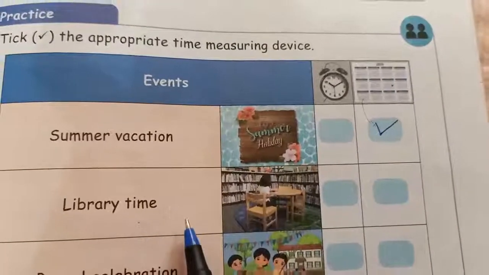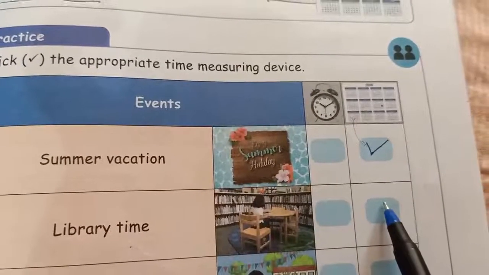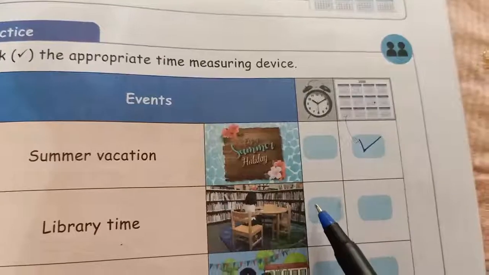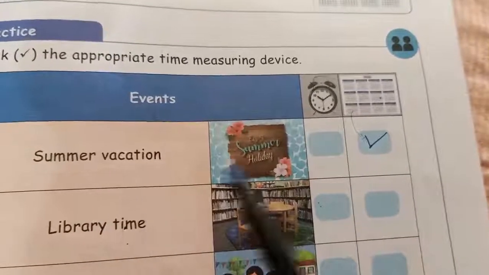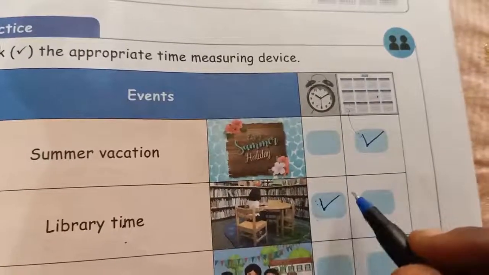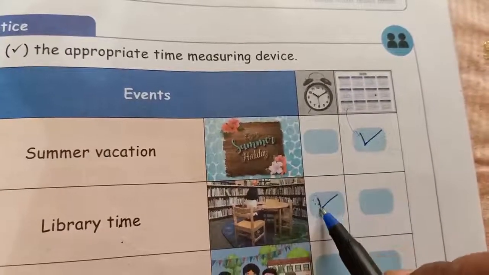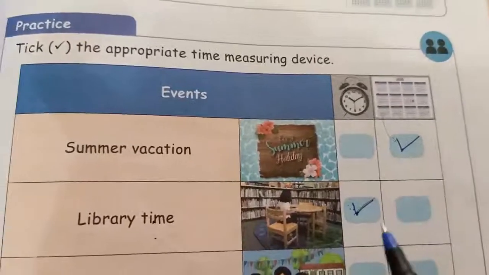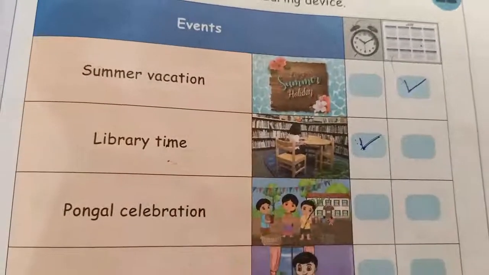Next, library time. In a library, you are not reading books for 1 day or 2 days fully. That is 1 hour, 2 hours, 5 hours likewise only. So library time we are calculating in the watch, so hours, not months, not days. So the measurement is hours.